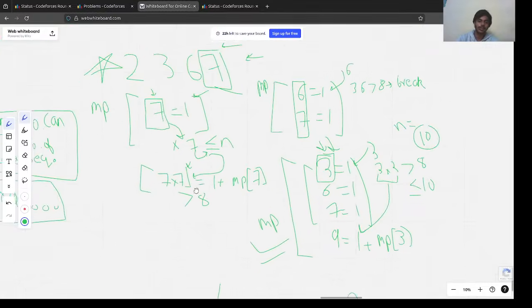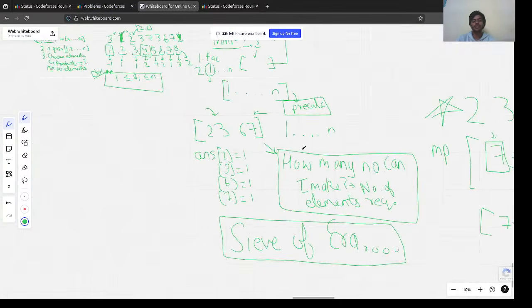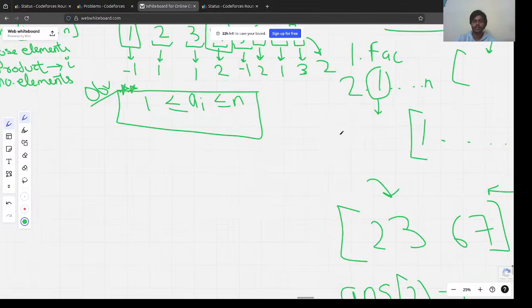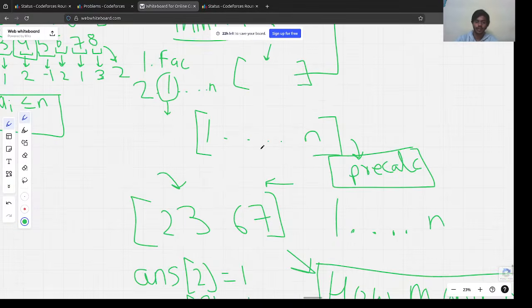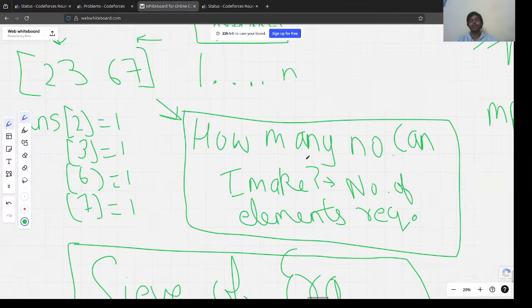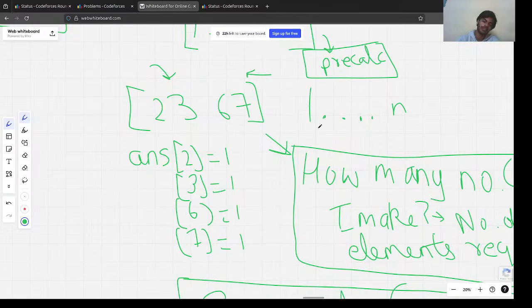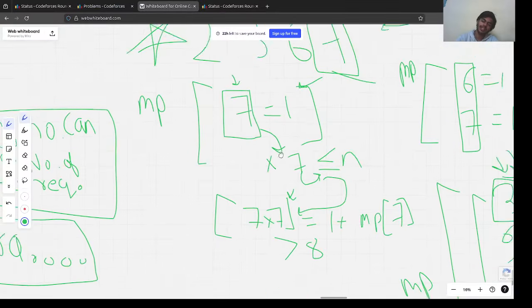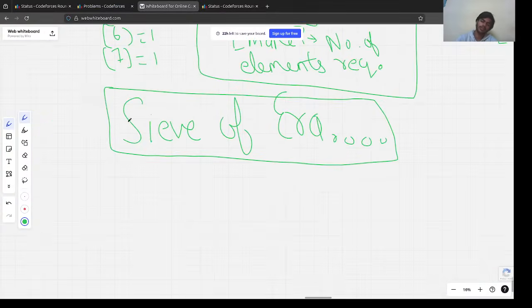Anyways, basically this was the solution here. The solution was not to think upon using factors or doing some operation. The solution here was, can we just build the numbers till n, right? And the time complexity satisfies the same theorem that we use in the sieve of Eratosthenes. What does the sieve of Eratosthenes do? It basically tells us the prime numbers, right? Why? Because it keeps on calculating, multiplying. So the time complexity is n log n for it.